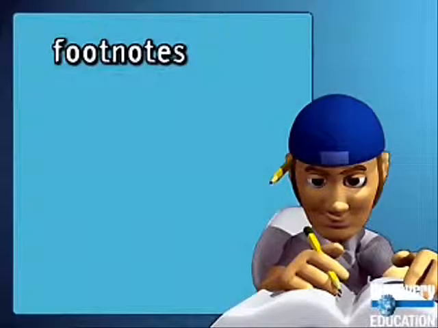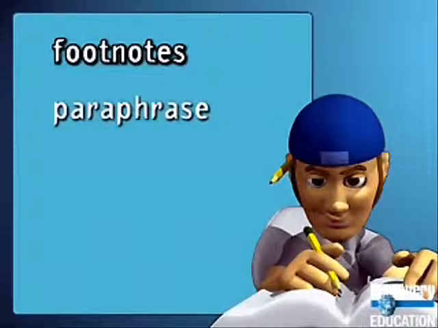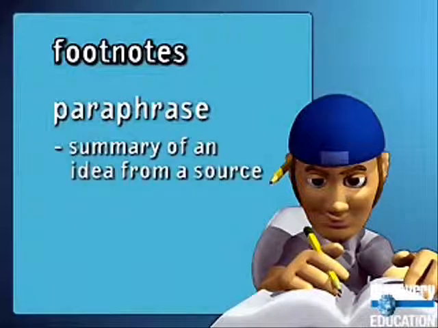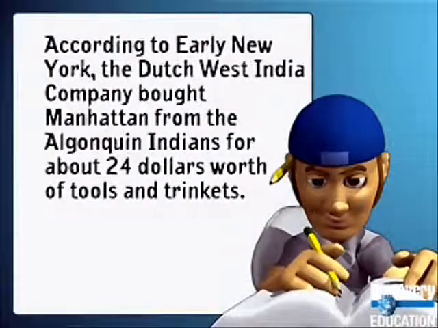Footnotes are also used to cite paraphrased information, which conveys the same idea as the source, but in your own words. Introduce the paraphrase or summary. According to early New York, the Dutch West India Company bought Manhattan from the Algonquin Indians for about $24 worth of tools and trinkets.